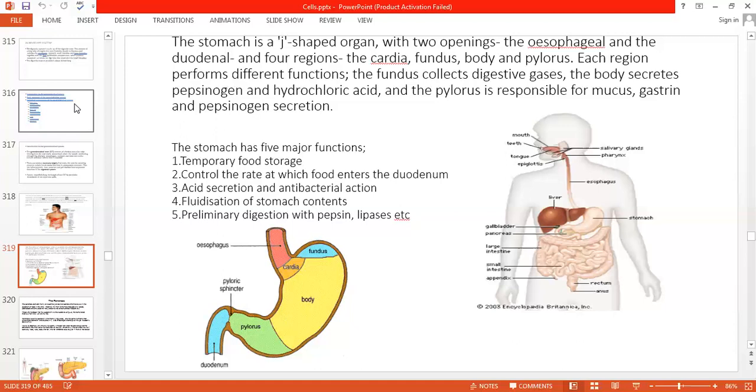The stomach has five major functions. First, temporary food storage and control of the rate at which the food enters into the duodenum. Then acid secretion and antibacterial actions. Then fluidization of the stomach content, meaning the content will be converted into small particles and take the shape of a liquidy material. Then preliminary digestion with pepsin and lipases.